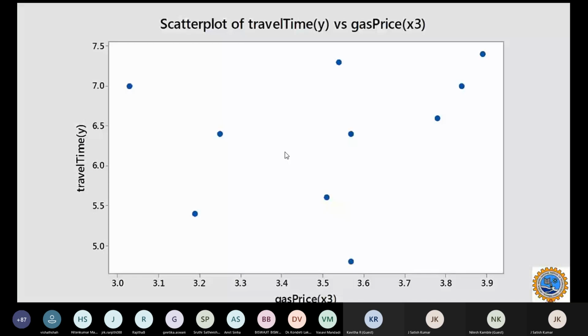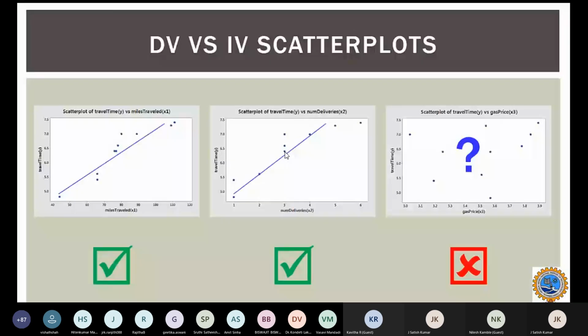You can apply the simple linear regression method on this, but you can see that the relationship between gas price and travel time is very difficult to predict here. When we plot the values between the dependent variable and the independent variable, the gas price scatter plot shows that no strong correlation exists between them.